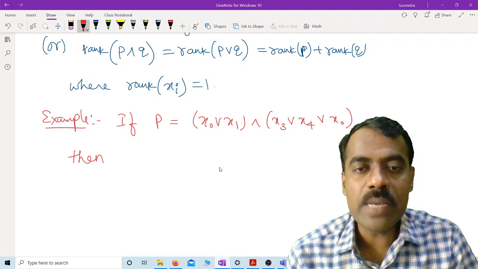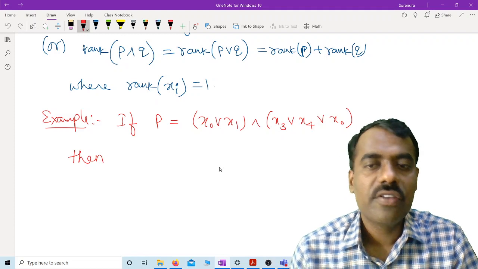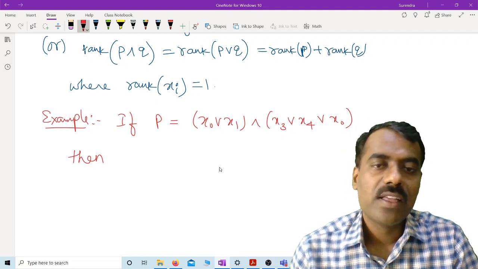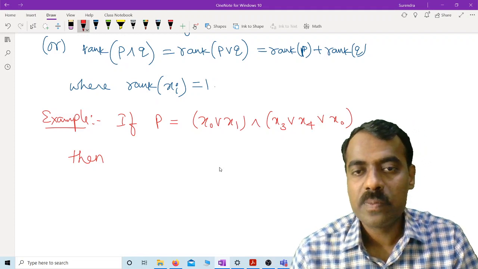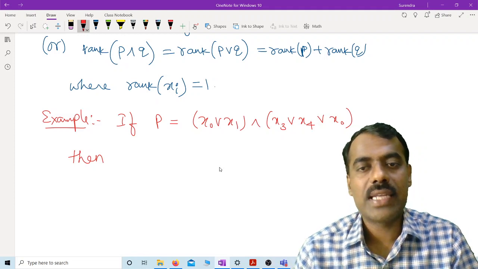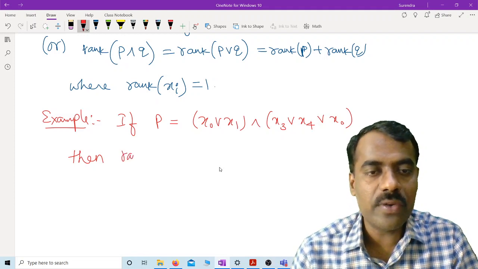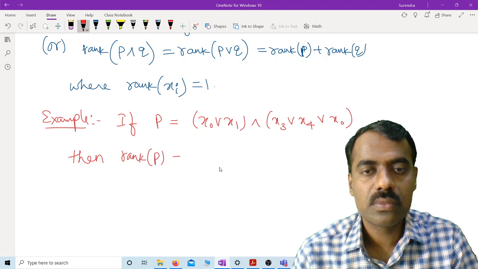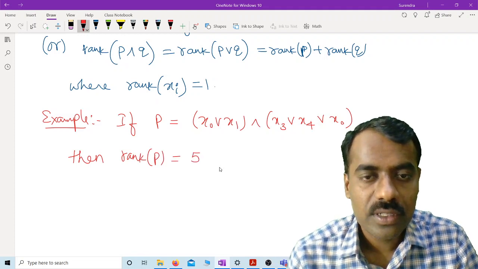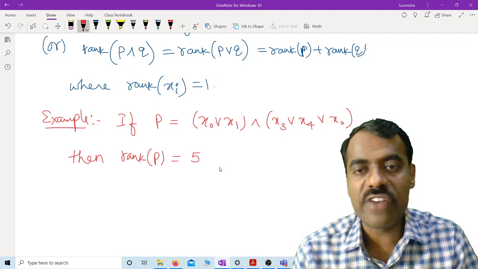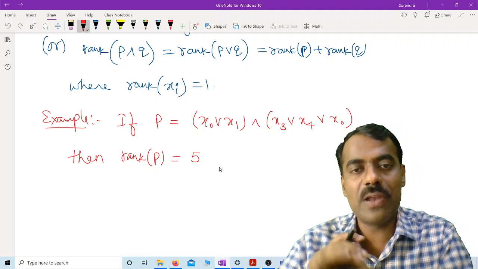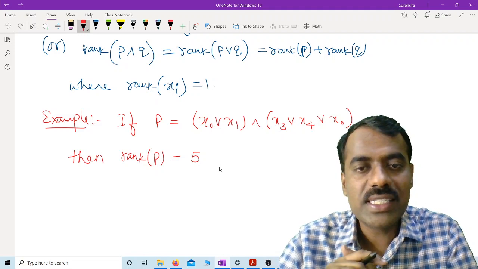Because how many variables are involved here, with counting multiplicity: x naught, x1, x3, x4 and x naught. So rank of P should be 5, because 1, 2, 3, 4, 5 variables are involved here. Are you following? Is this clear?